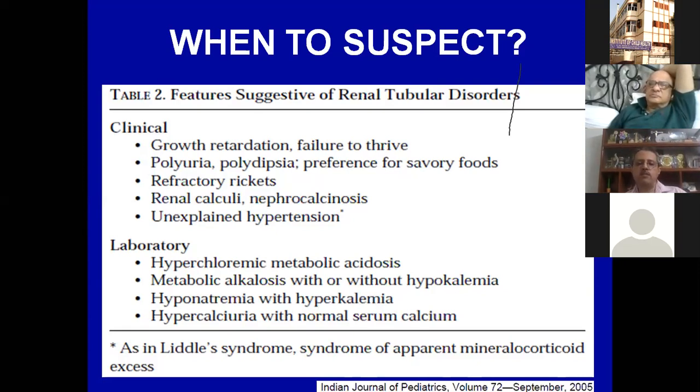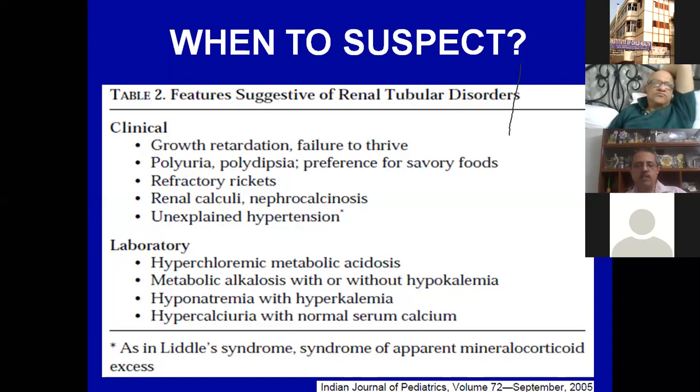Polyuria, polydipsia, preference for savory food. As we all know, children per se don't like salty food. Within 1 to 3 years, they don't like salty food. They don't like pickles; the taste for pickle is an acquired taste. But if you find a child, say 1 year old, liking pickles or eating lots of chips, then maybe we have got some problem. Refractory rickets, we all know.